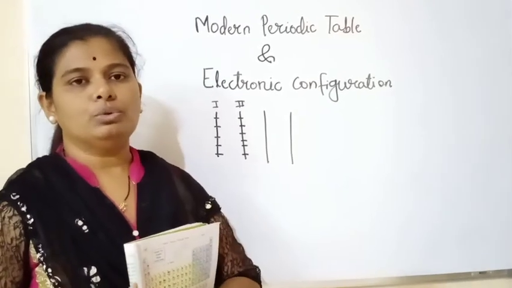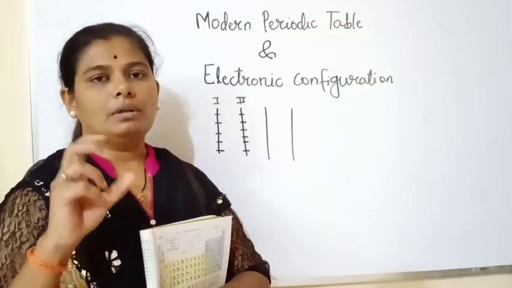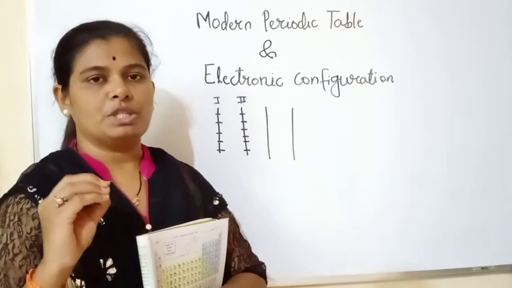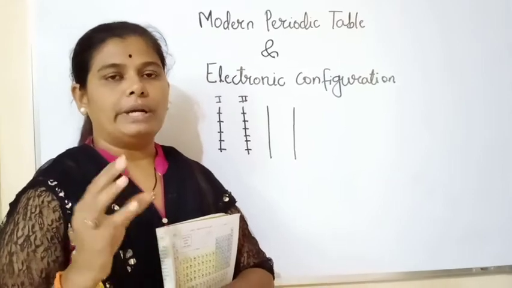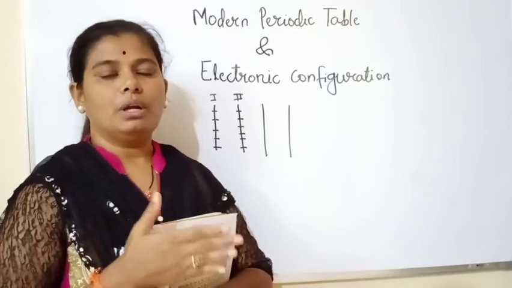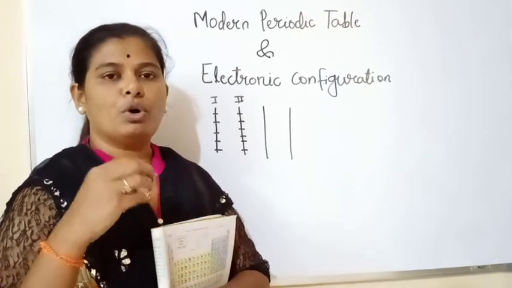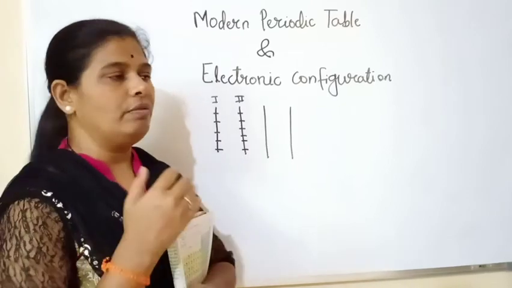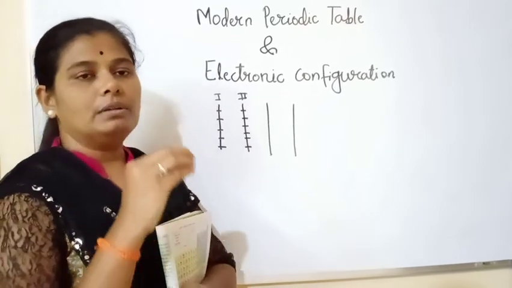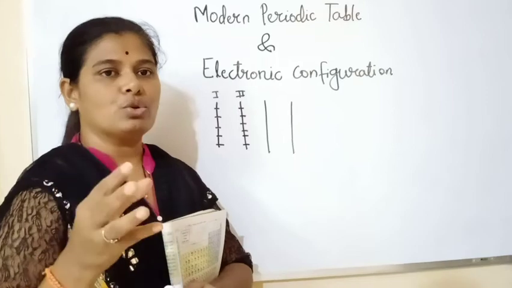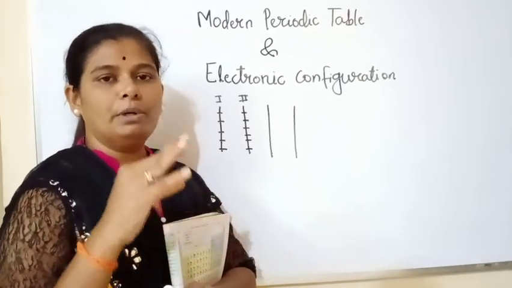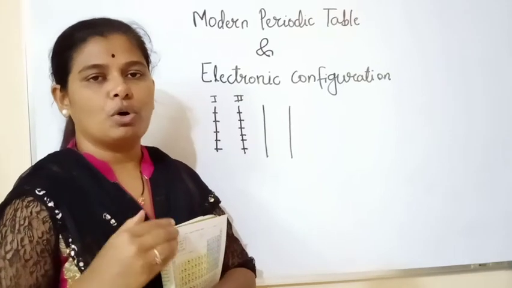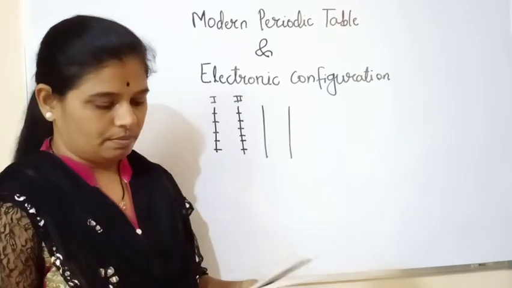As I told you, the elements are given specific positions according to their atomic number, and atomic number is related to the electronic configuration. Because of the electronic configuration, we are able to decide in which group and in which period the element should be placed.